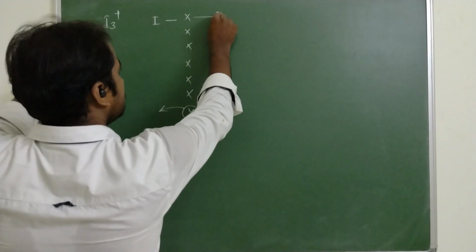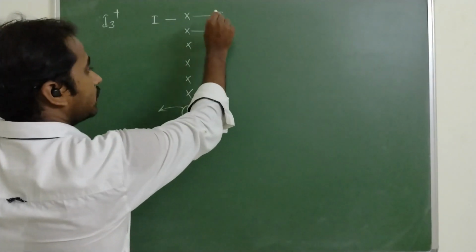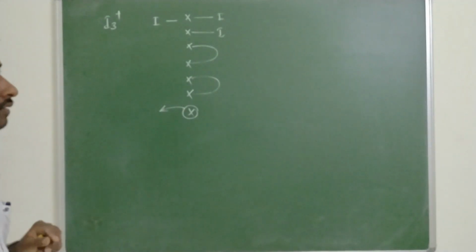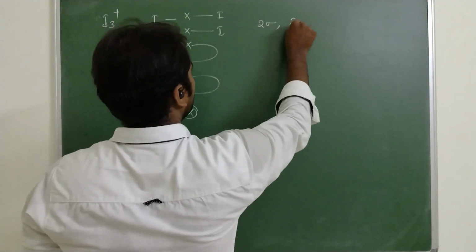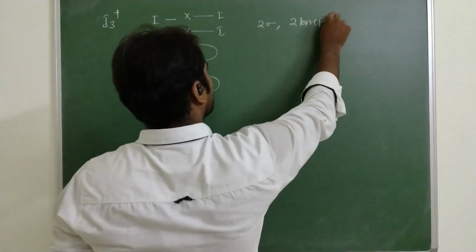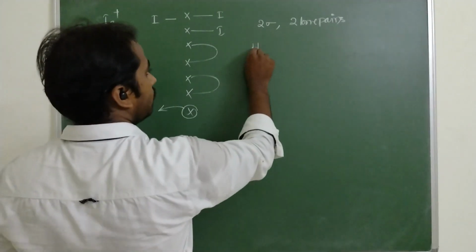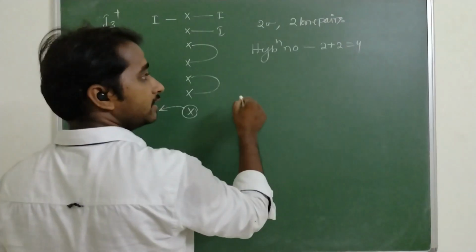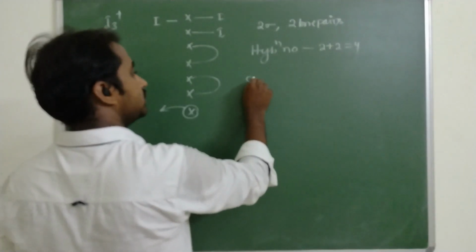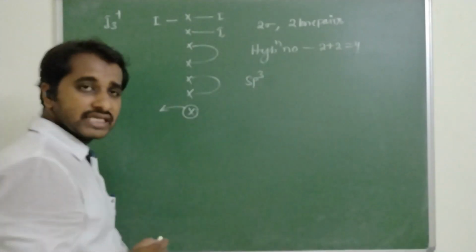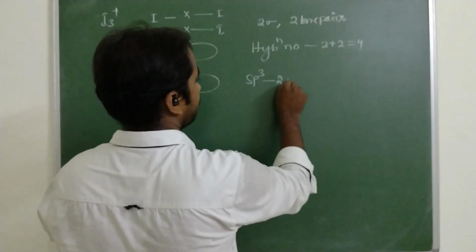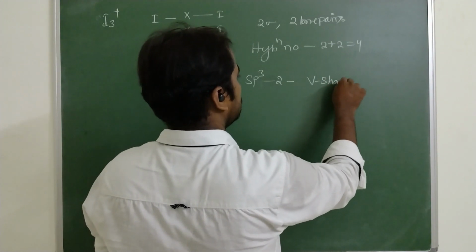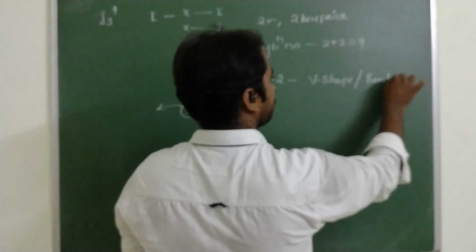So the remaining one I can form one sigma bond, another I can form another sigma bond. These two act as one lone pair, these two act as another lone pair. So two sigma bonds, two lone pairs. Now the hybridization number is 2 plus 2, 4. If the hybridization number is 4, then the hybridization is sp3, with two lone pairs. The shape is a V-shaped molecule or bent structure.